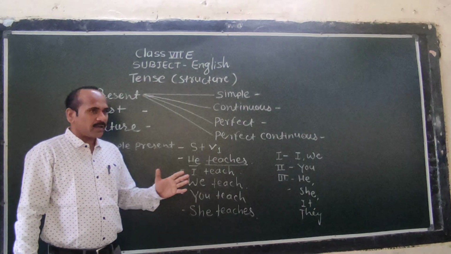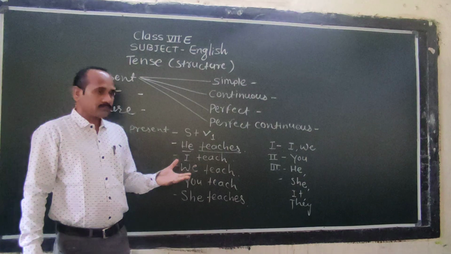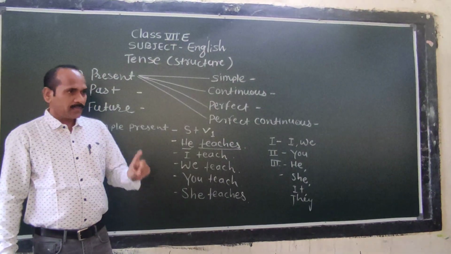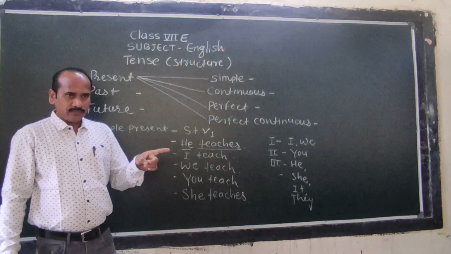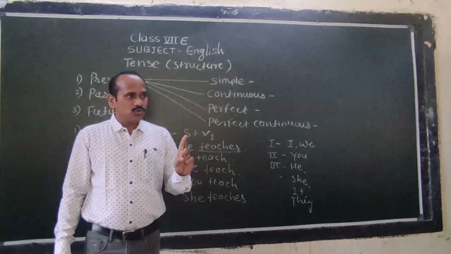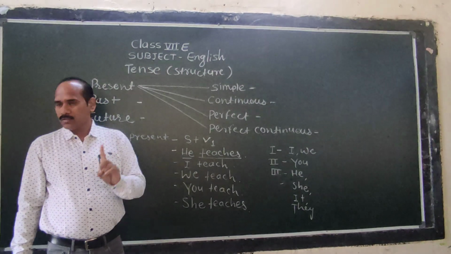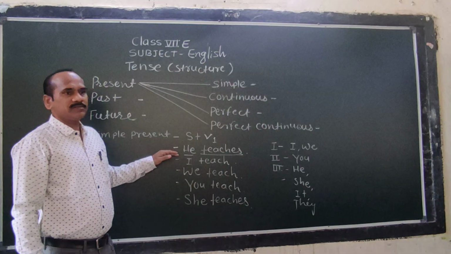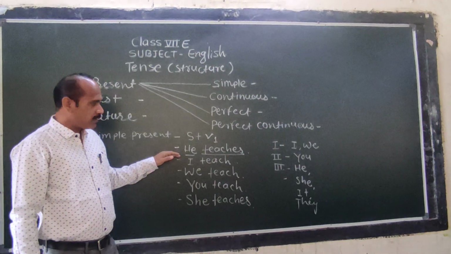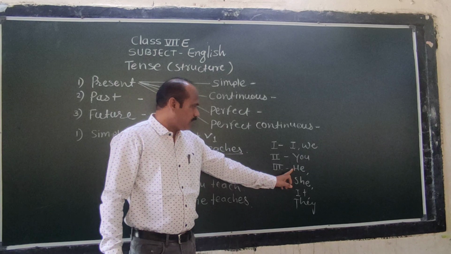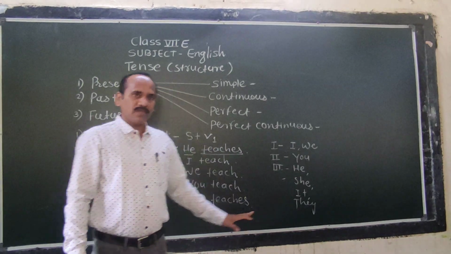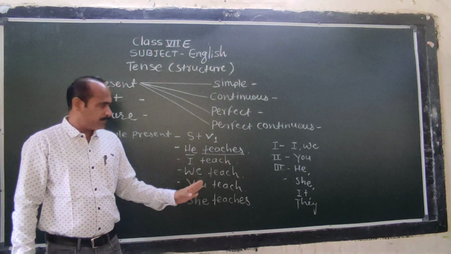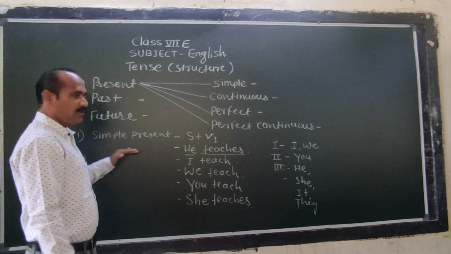Then we can take other examples also. For example, I learn. He learns. She learns. They learn. We cannot say "they learns." You learn. "You learns," no. We have to add s or es if there is a third person pronoun but singular. Third person pronoun but singular means he, she, and it. If there is they, we cannot add s or es to the verb. So this is the simple present.